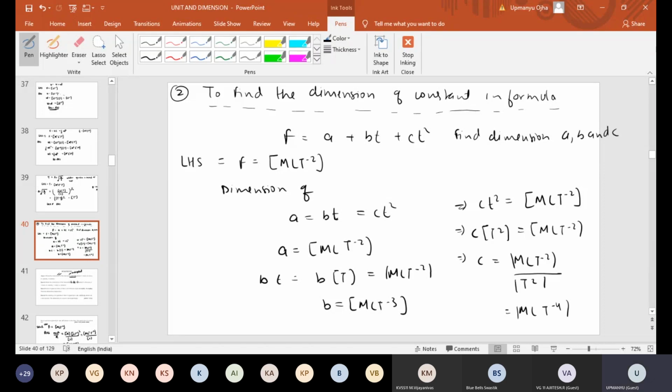Here also, we are using the principle of homogeneity. We state that only quantities of the same dimension can be added. And if the equation is correct, then the left hand side should be equal to the right hand side. Is this correct or not? Did you all understand this?